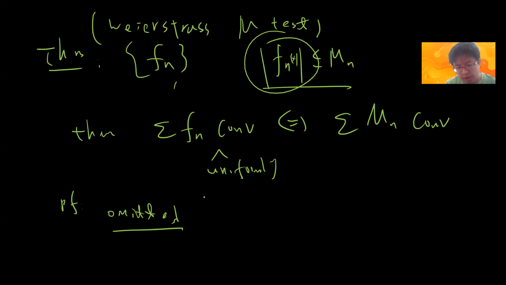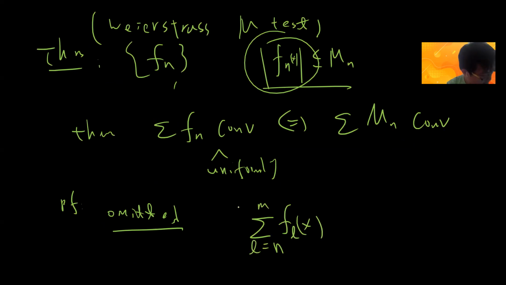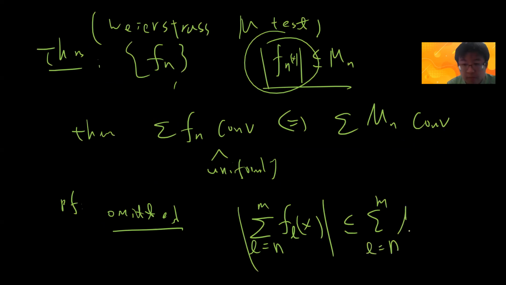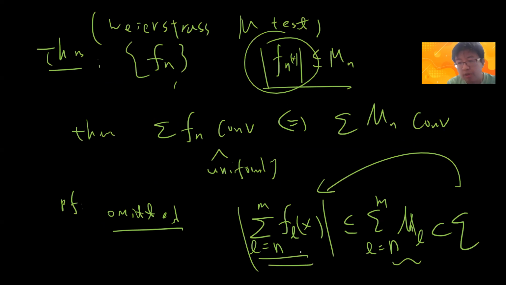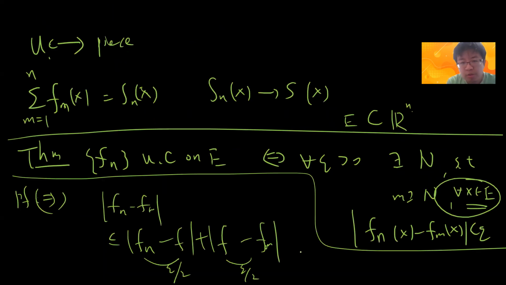Let me just write down the key step. The key step is that you use the partial sum. You know this M_n sum is Cauchy, right? So actually you can control this to be less than epsilon, you control the Cauchy term, and you use this definition and solve this, okay?